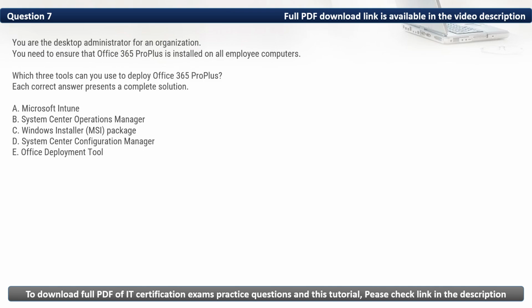Question 7. You are the desktop administrator for an organization. You need to ensure that Office 365 Pro Plus is installed on all employee computers. Which three tools can you use to deploy Office 365 Pro Plus? Each correct answer presents a complete solution.